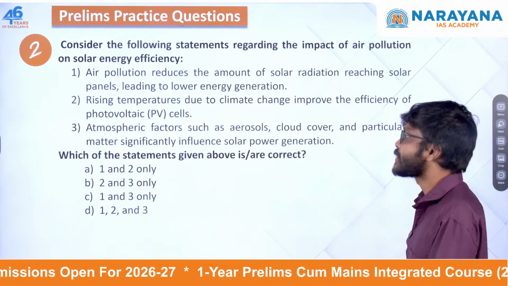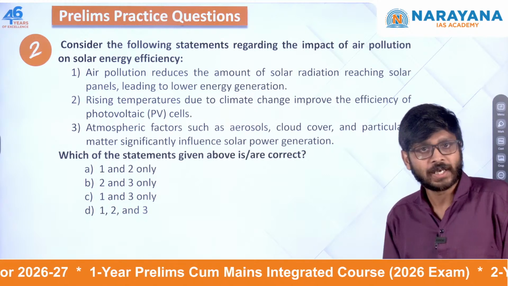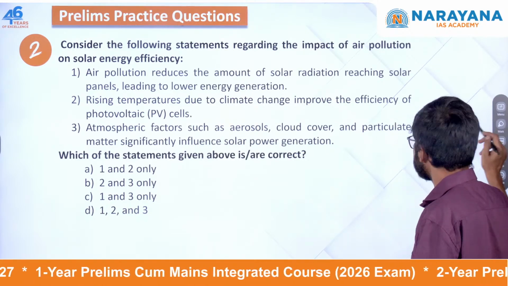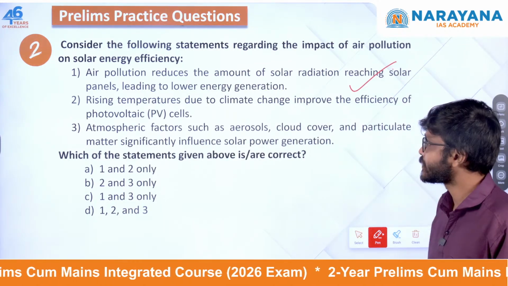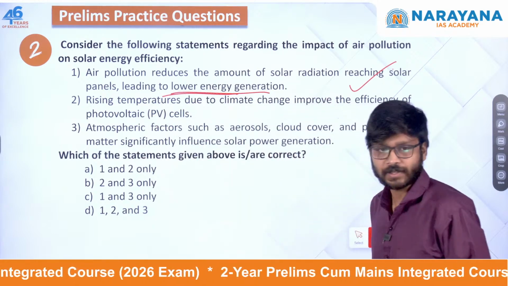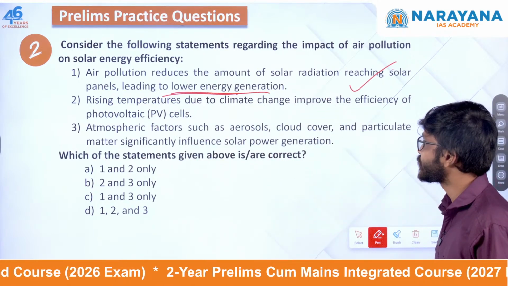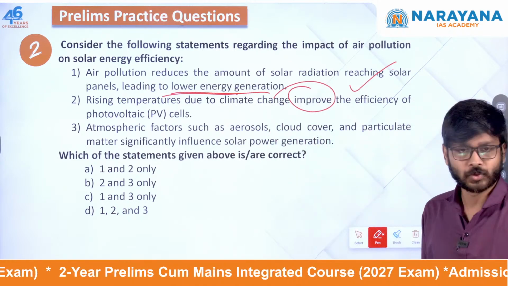Air pollution reduces the amount of solar radiation reaching solar panels, leading to lower energy generation. So this is correct. Rising temperatures due to climate change improve the efficiency of the photovoltaic cell.